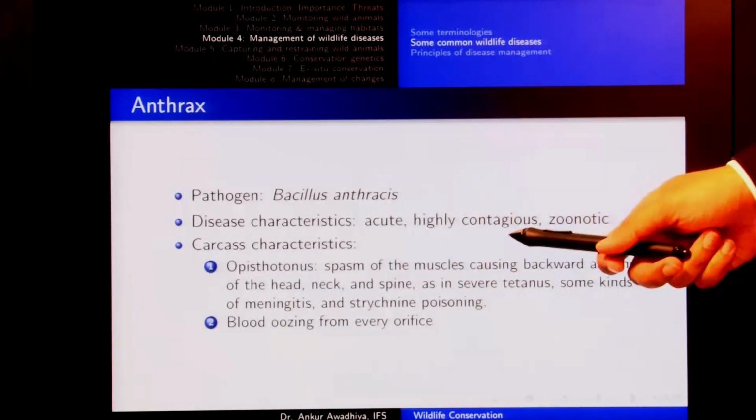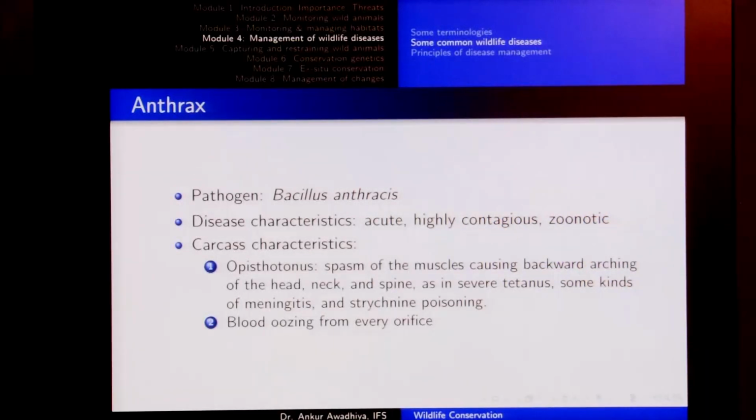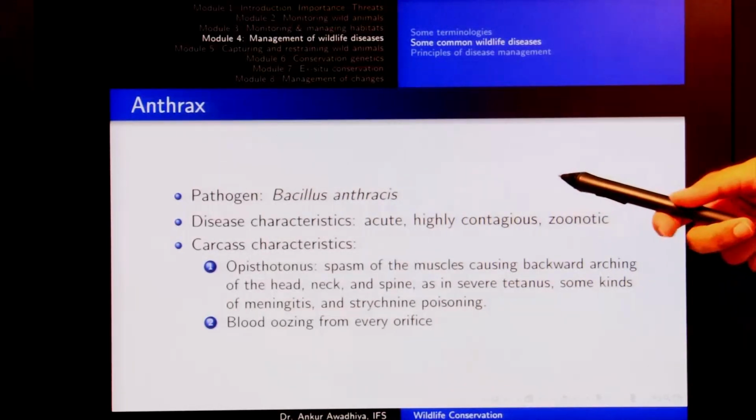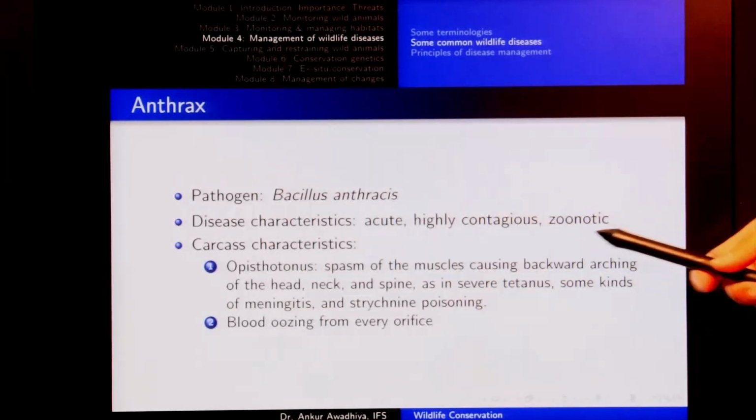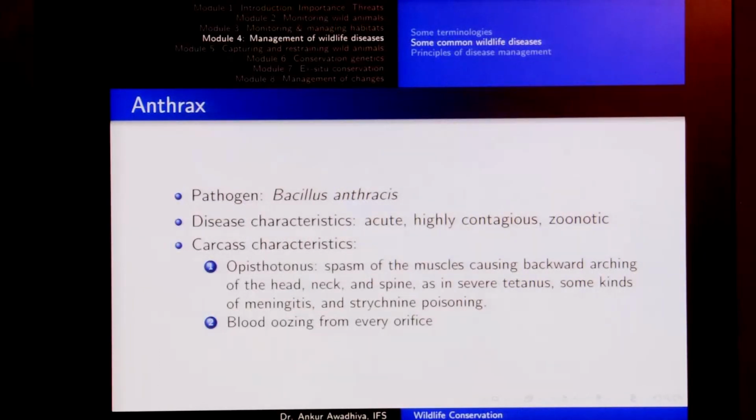Highly contagious. Contagious means that this disease is not only communicable, but it can also spread just by touching. Highly contagious means that even if you come into contact for a very brief amount of time, you or the animal might very easily get this disease. Zoonotic is another term, which means that this disease can even be transmitted from animals to humans, which makes it even more important for us wildlife managers to be wary of these diseases.